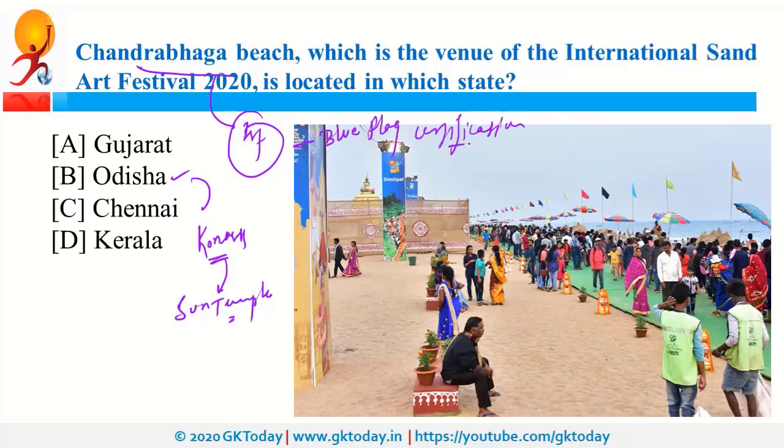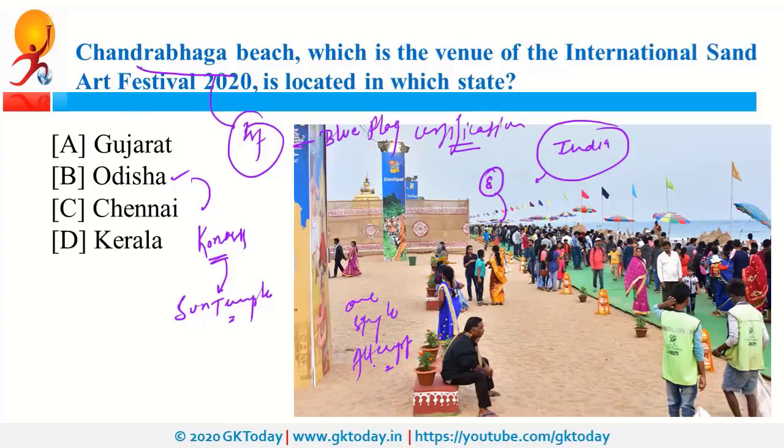Now this Blue Flag certification was also in news because recently, India became the first country in the world to receive Blue Flag certification for 8 beaches in one single attempt. So, India became the first such country to get the certification for 8 beaches in the single attempt.